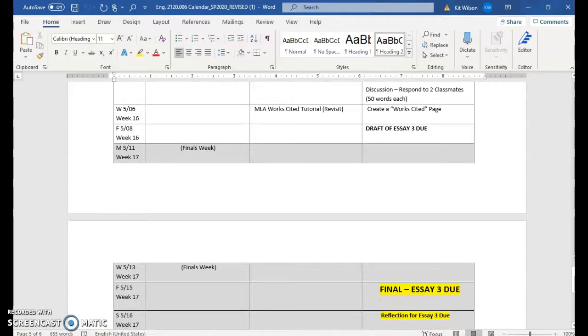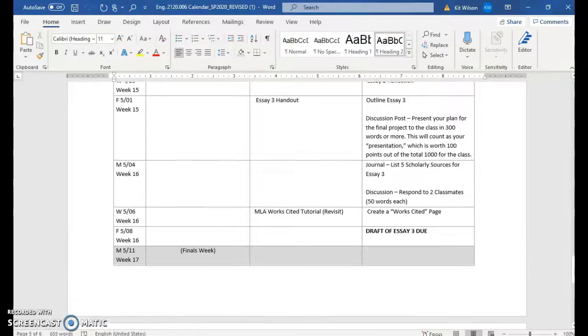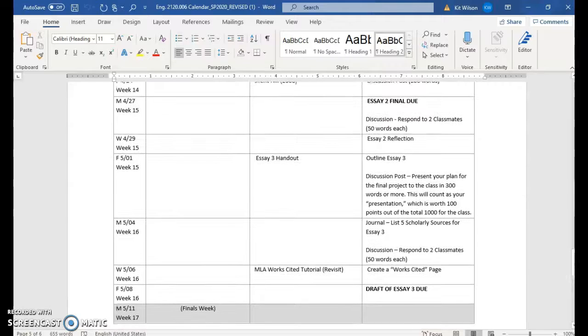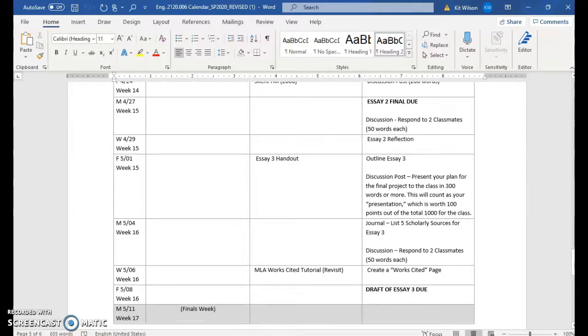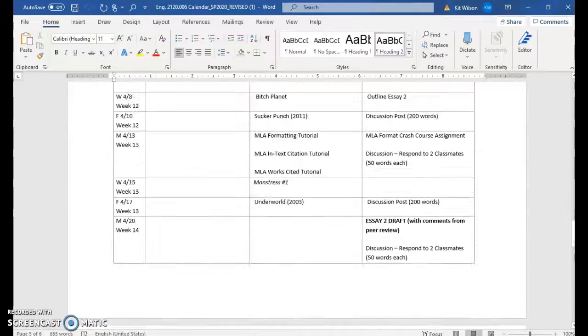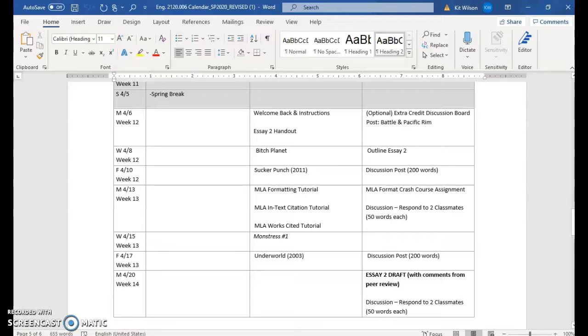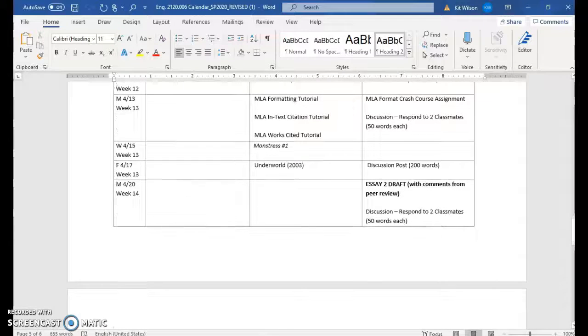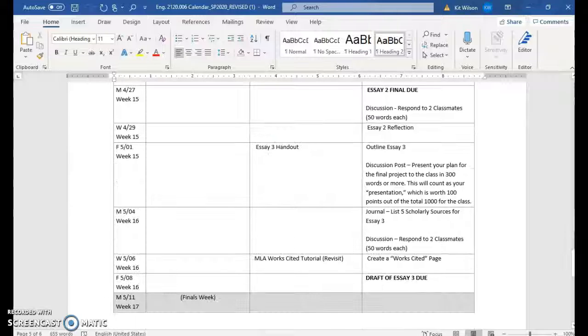I also want to remind you guys to start turning in everything that you can turn in. There's not going to be any late penalties. If you didn't do some of the discussion boards earlier in the semester, just go in and write as much as you can. If you can't get to the word count, don't get to the word count. Just put something in, okay? And that'll help me give you guys as much credit as I possibly can.